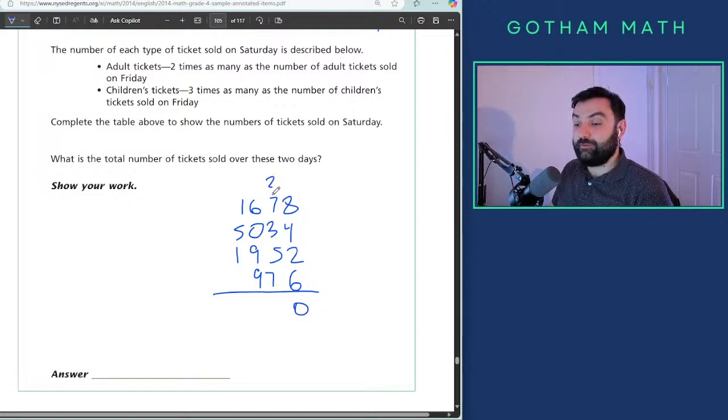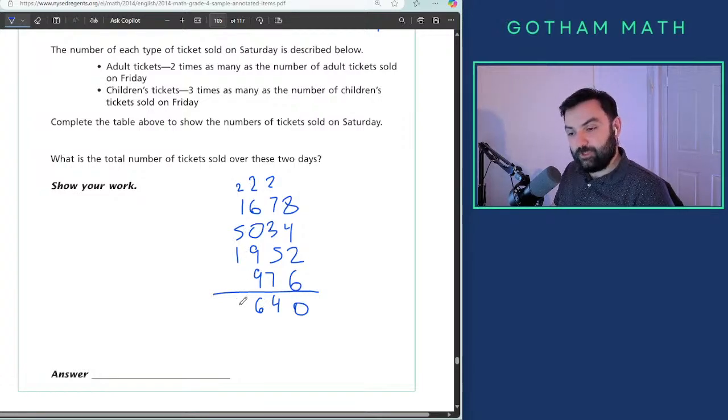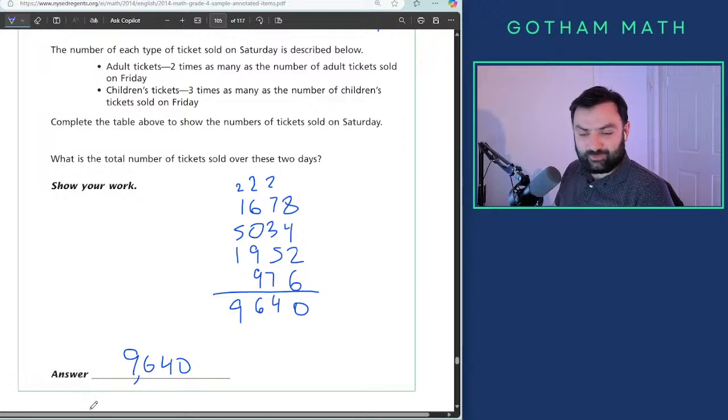All right, so 2 plus 7, 9, plus 3, 12, plus 5, 17, plus 7, 24. No. 4, carry the 2. How's it 24? Whatever. 17 plus 7. 7 plus 7. What is 7 plus 7? 14. Okay, so 4. 2 plus 6, 8 plus 9, 9 plus 9. 9 plus 9 is 18. 18 plus 2 is 20. 20 plus 6, 26. So 6, carry the 2. 3 plus 5, 8 plus 1, 9. 9,600. This is very easy for a 3-point question, isn't it?